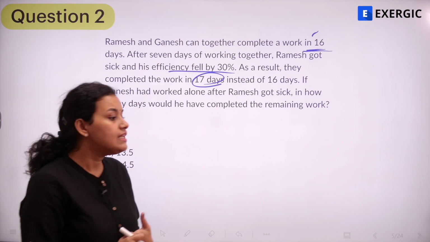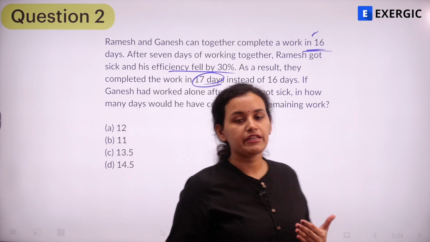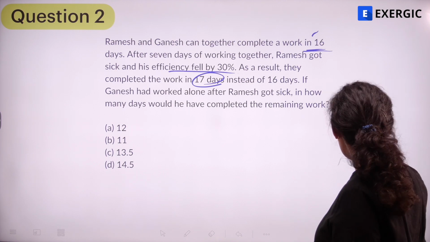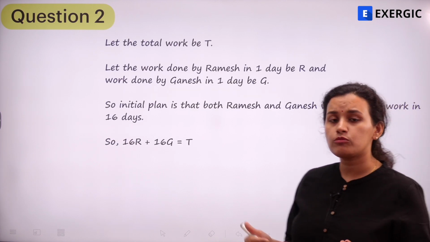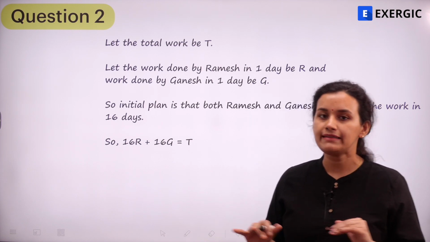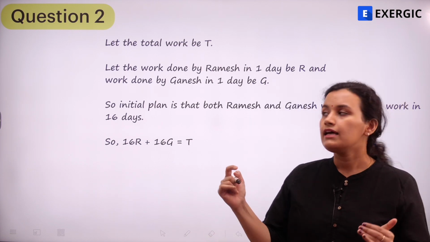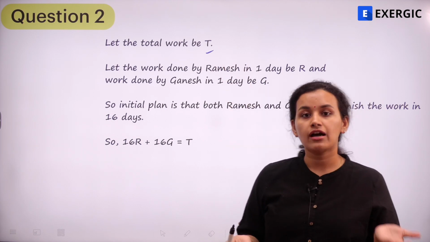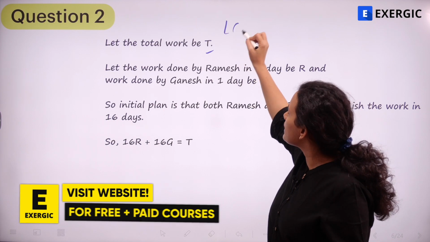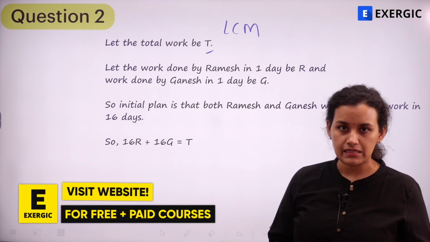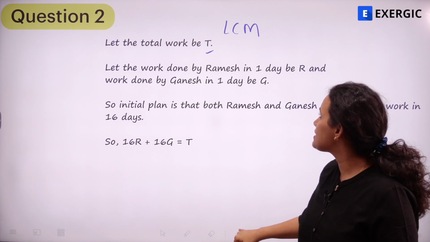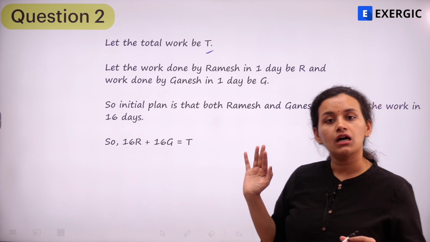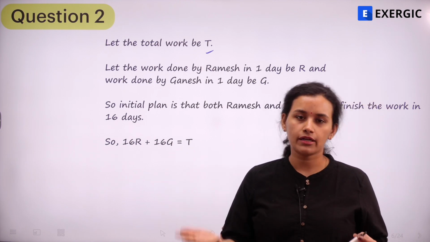So that's the question. A little bit more information has been given, so we need to understand step by step what has been given, what we need to find out, and so on, right? So first and foremost, let the total work that needs to be done be T, right? So we'll assume the total work. Now there is one more thing which you can do here instead of taking a variable T. What is that? We have learned this in our video lectures. You can take the LCM of the number of days. But in this particular question, the LCM is not going to make a lot of difference. So that is why we can also work with the variable T or variable X, whatever you want to take.